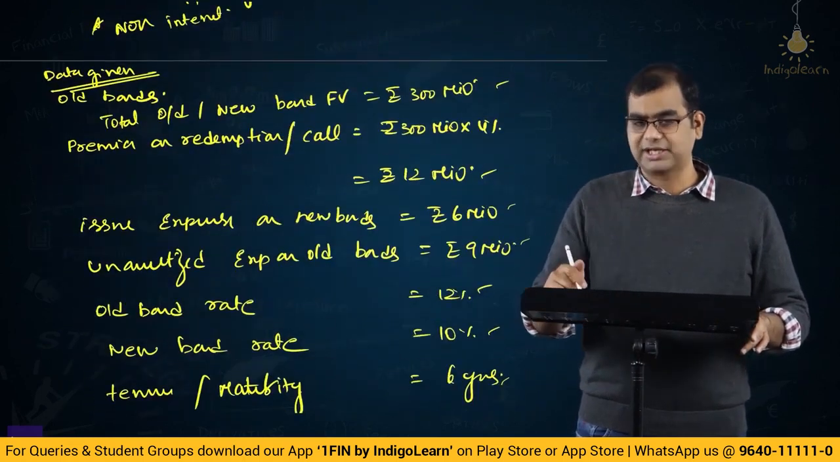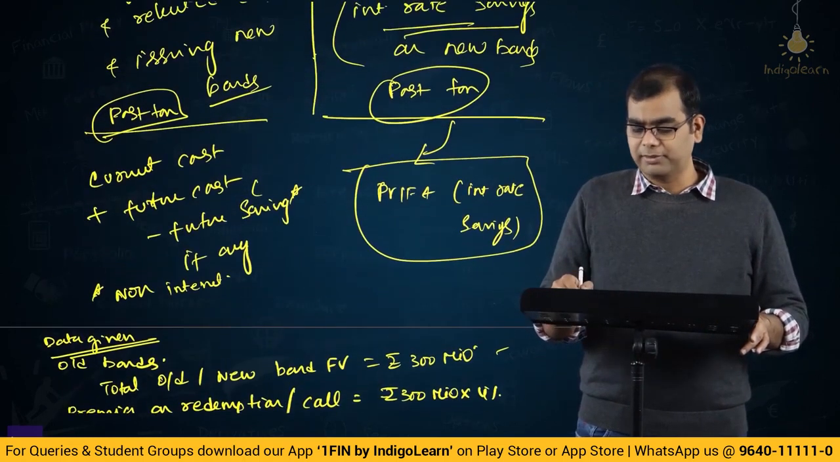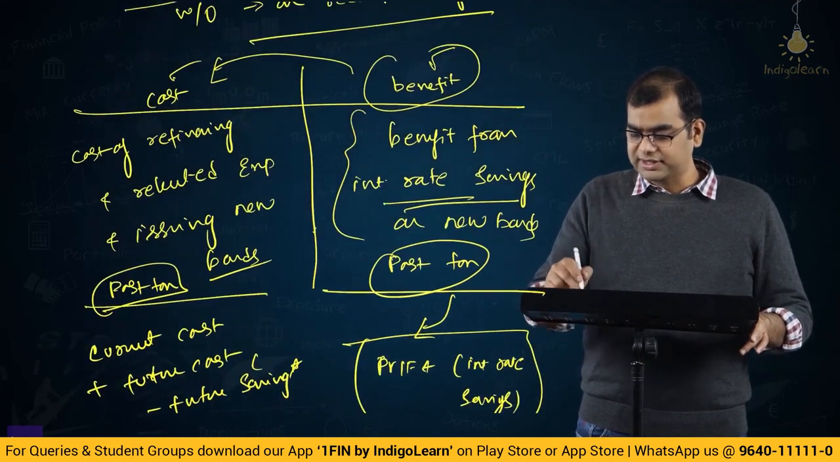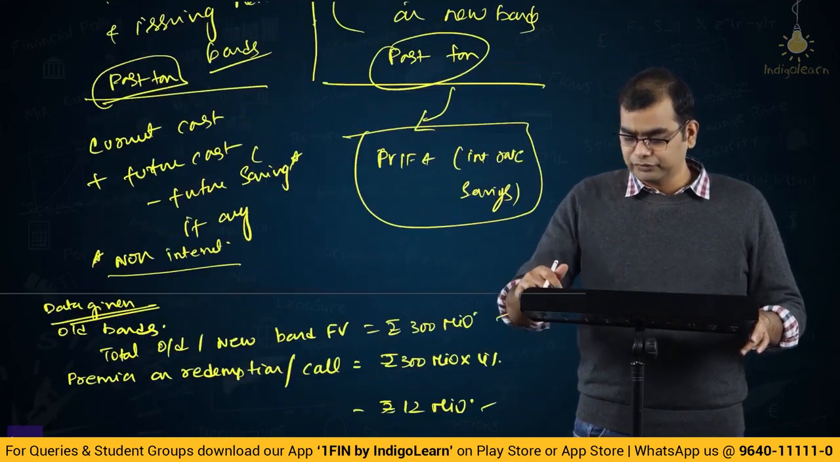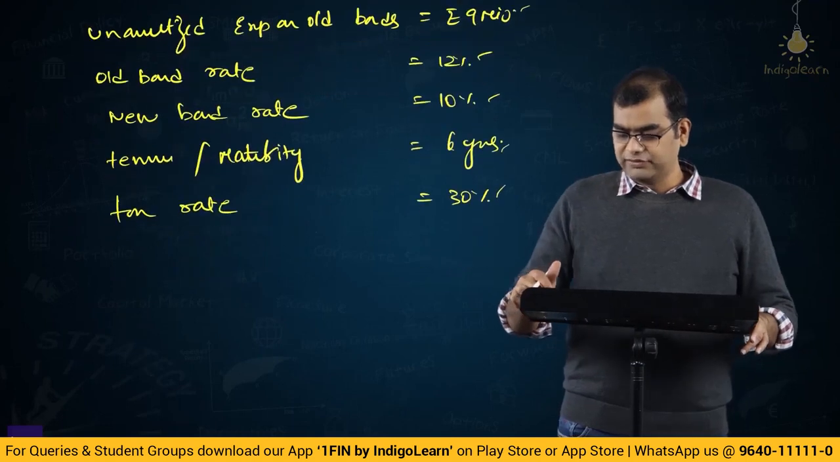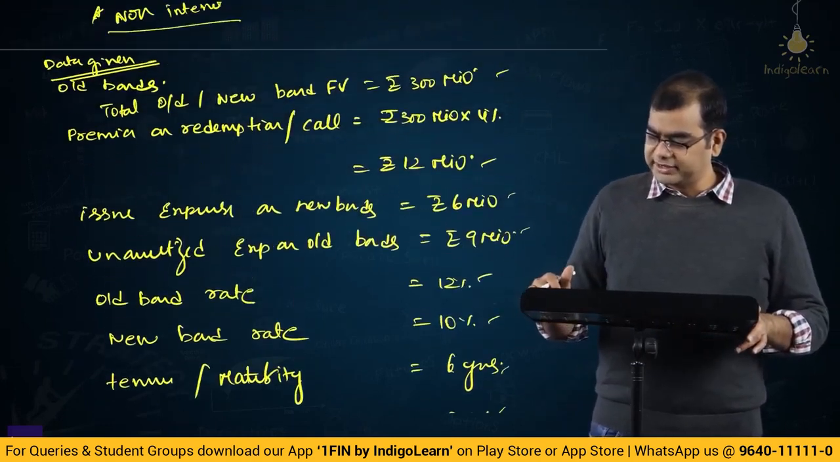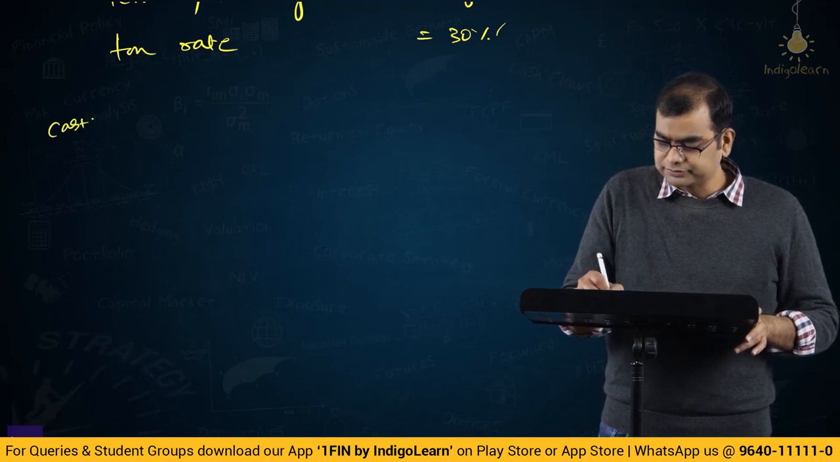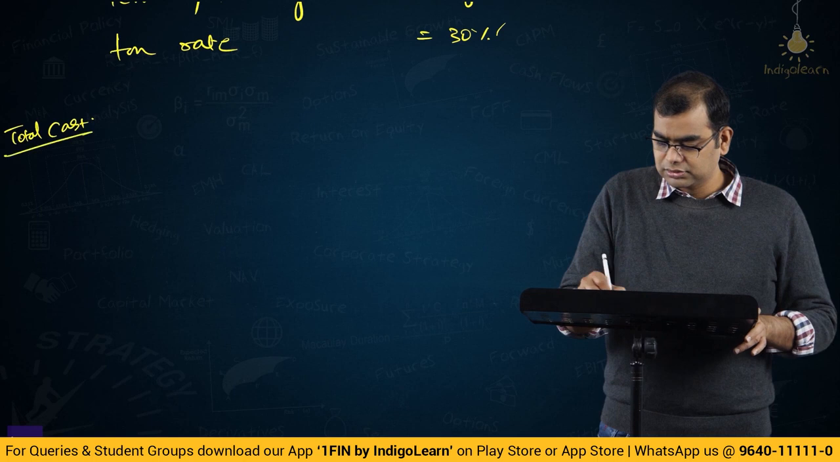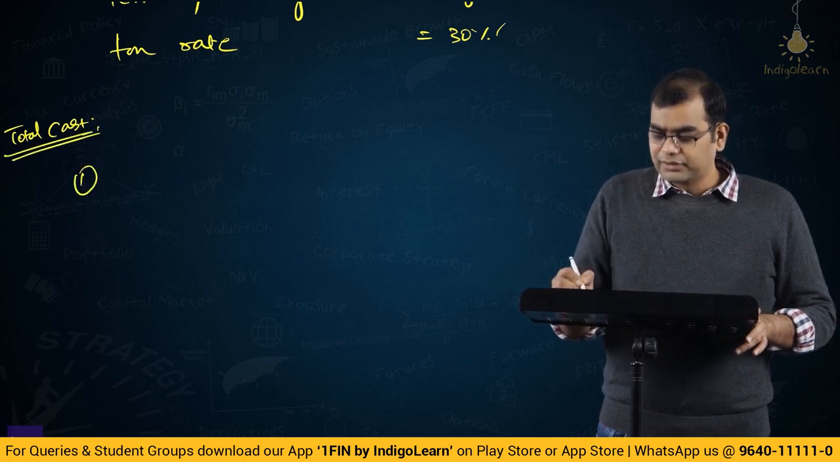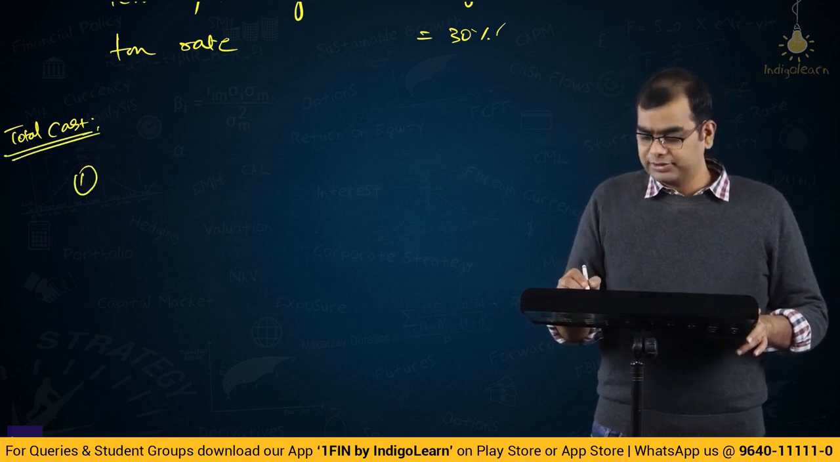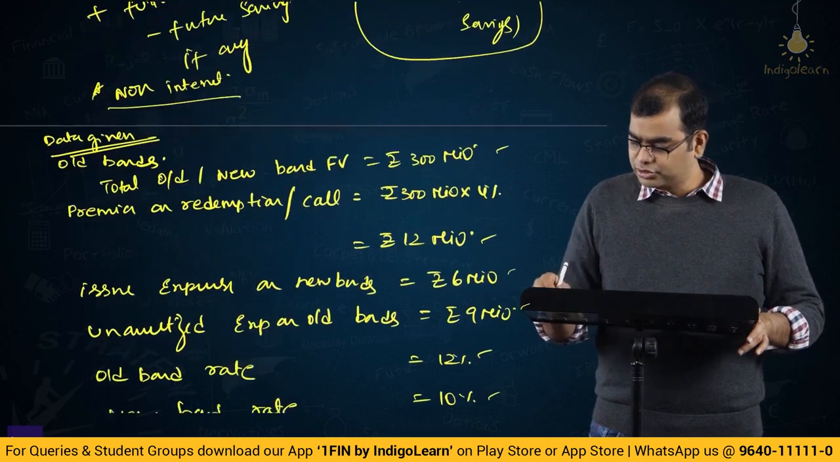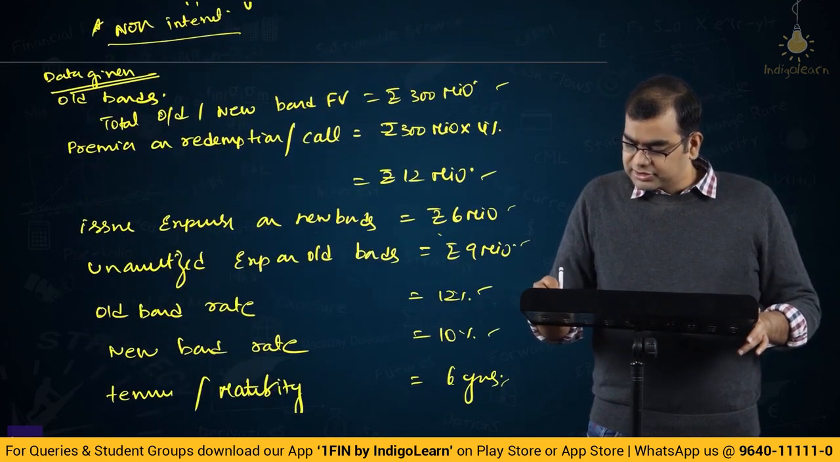This is where the problem starts from. I am still trying to explain the problem to you, which is why I have written all of this stuff, okay. This is for your understanding. Fair enough. Now, let us come down further. Let us first take the cost, because we said we will go by cost versus benefit, right. So, cost or total cost. 1. What is the issue expenses? Issue expenses is 6 million.